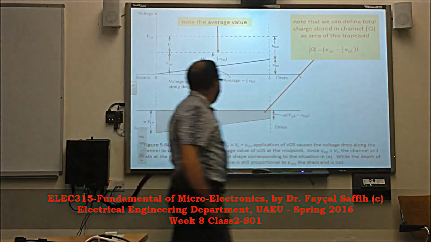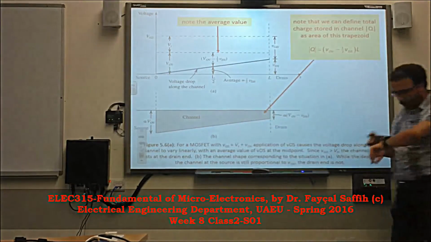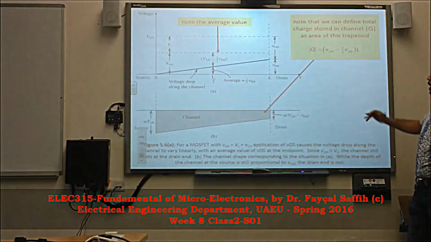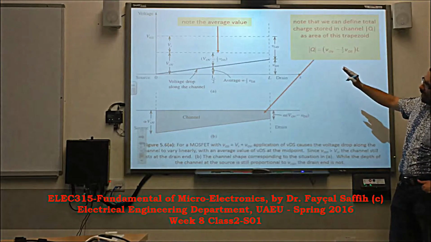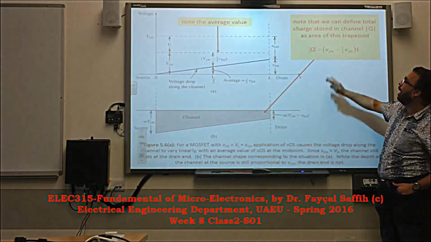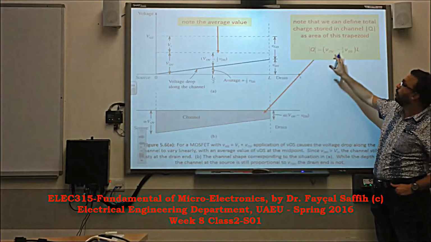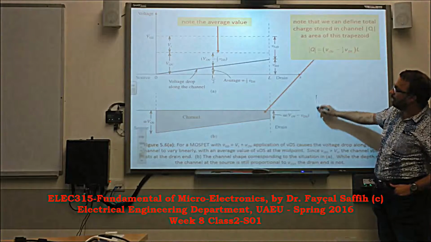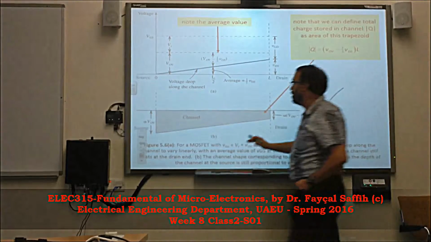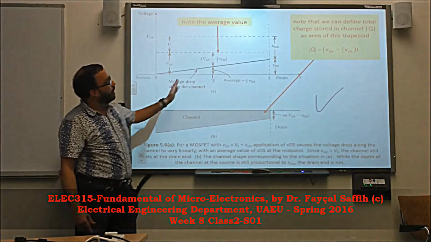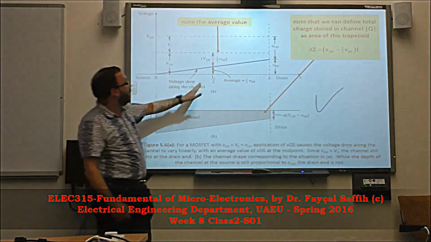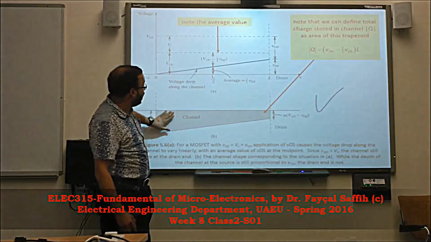I don't want to take too much derivation, which is not our real interest. If you want to go deep into how the derivation works, we can discuss it one-to-one. This is just to show you how we can estimate the charge in the channel.